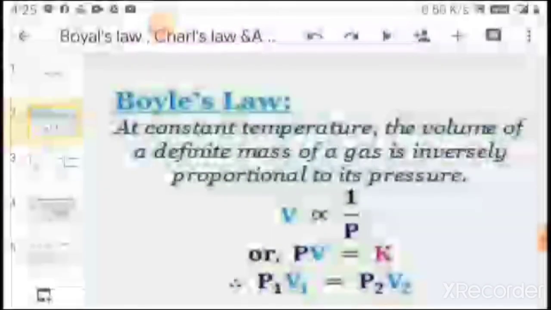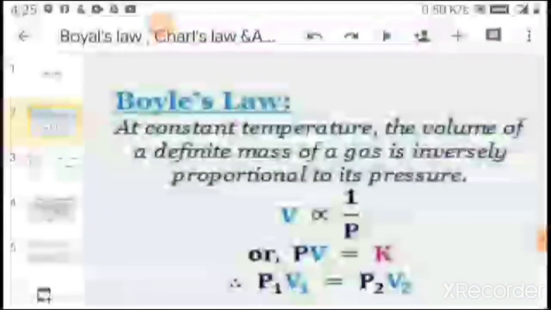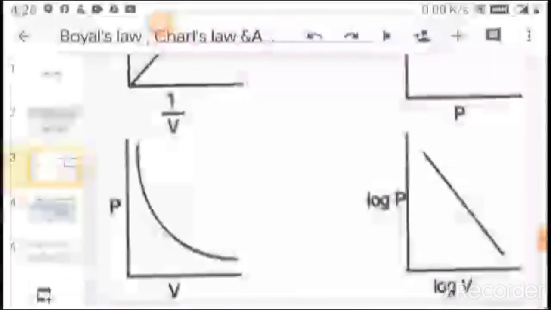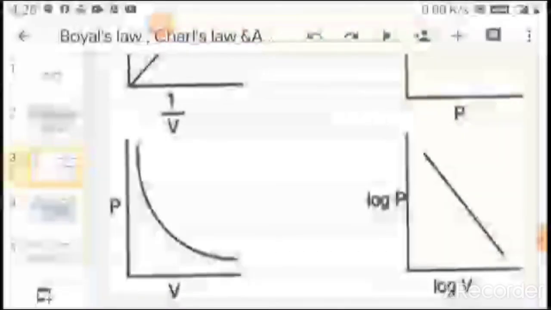Now, according to these mathematical equations, graphs can be drawn between pressure and volume. When the graph is drawn between pressure and volume at constant temperature, then the graph is known as an isotherm, and the graph obtained is seen in the figure: it is a hyperbolic curve with negative slope.